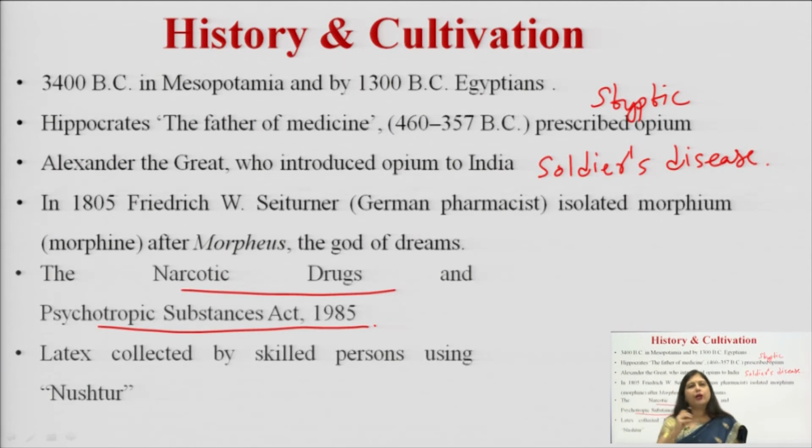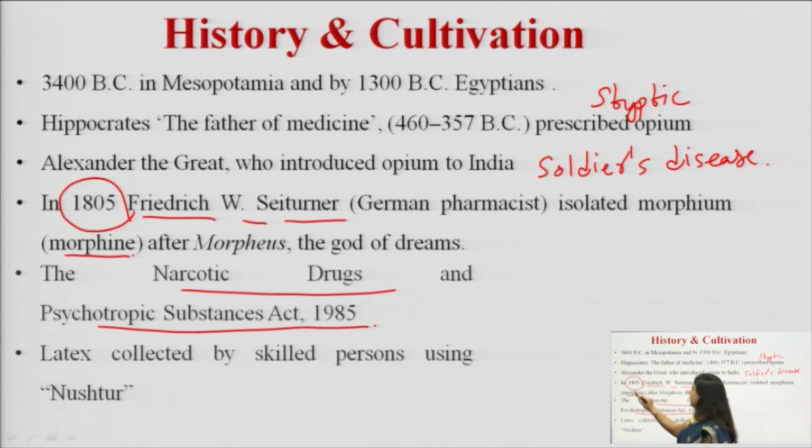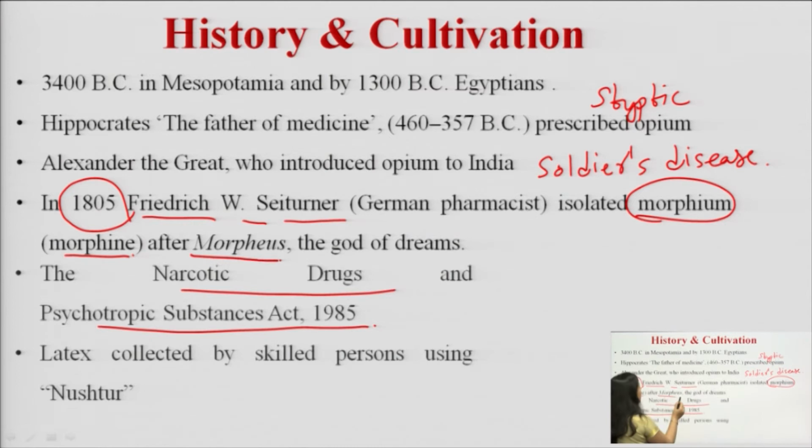Now, if we look at it from the pharmacognostic or phytochemistry point of view, it again played a major role in the studies because the isolation of morphine was done by Frederick W. Saturner in 1805. At that time he named it morphium. The name morphium was given because it signifies the term Morpheus.